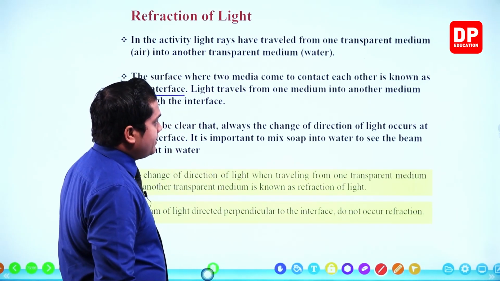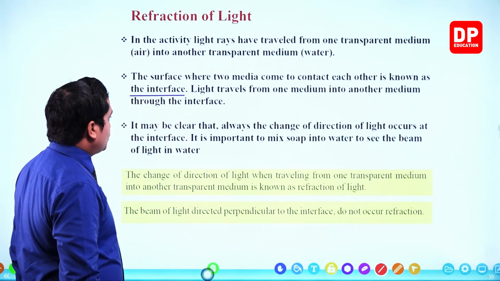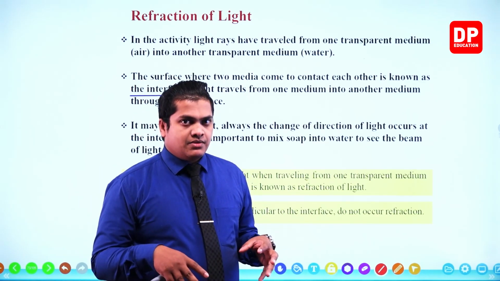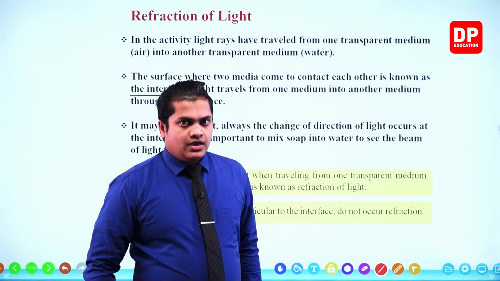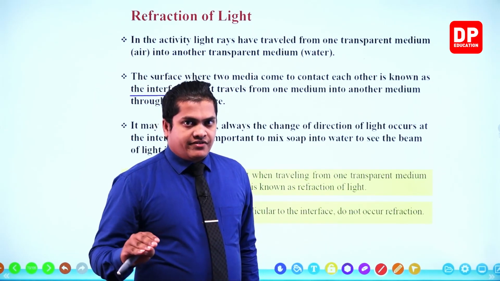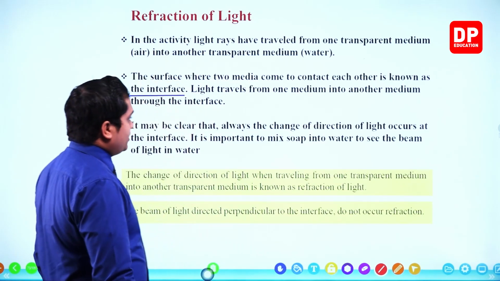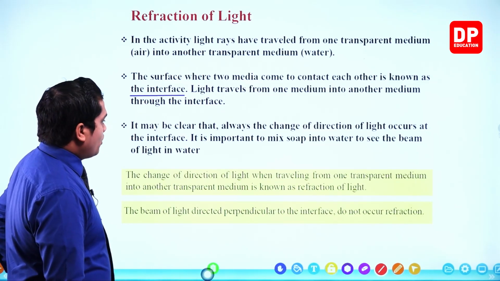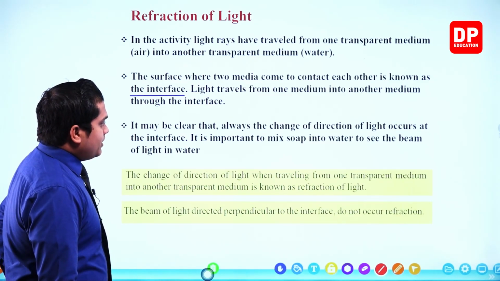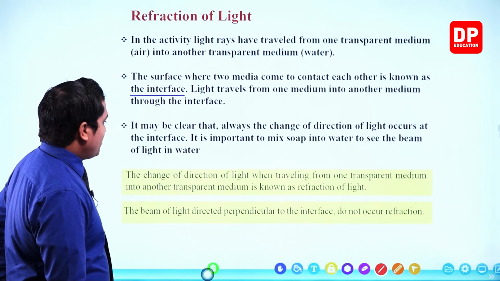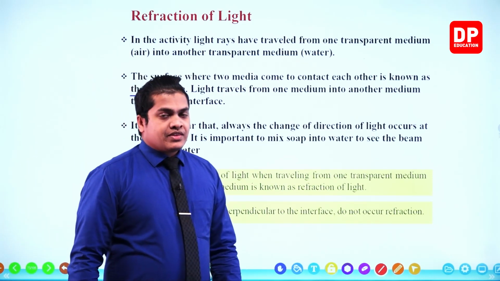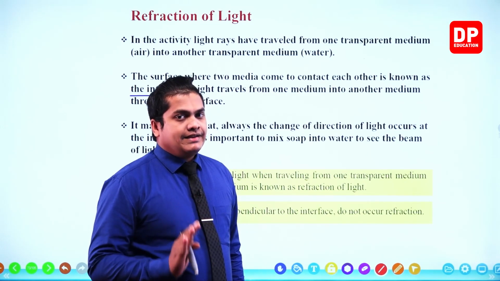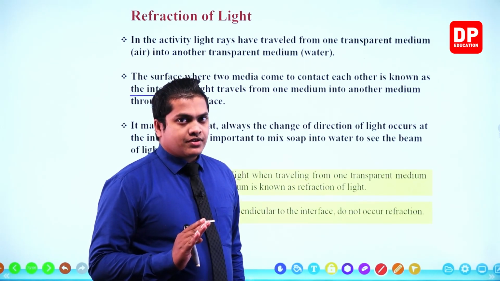Light travels from one medium into another medium through the interface. So light is going to travel from one transparent medium to another through the interface. From air to water through the interface, right? Then my dear children, it may be clear that the change of direction of light always occurs at the interface. It is important to mix soap water to see the beam of light in water, so the bending can be observed on the interface.